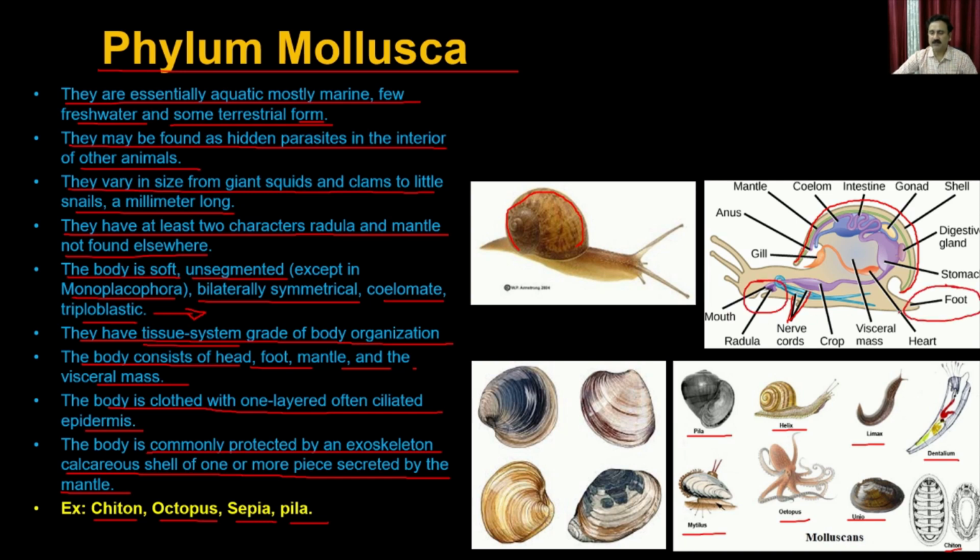That foot is important for them to provide locomotion. Then it has the stomach, digestive glands for digesting things, the gonads, the intestine, a true coelom, the mantle, and the anus in the front. Then it also has the gills, which allow them to respire.